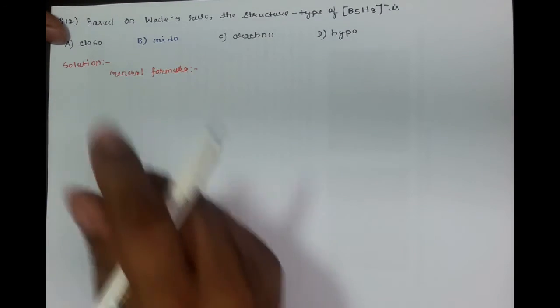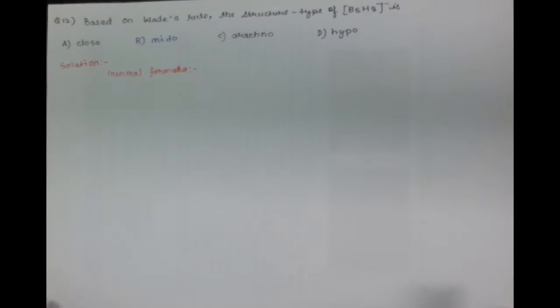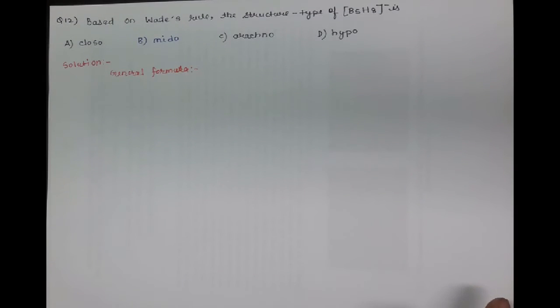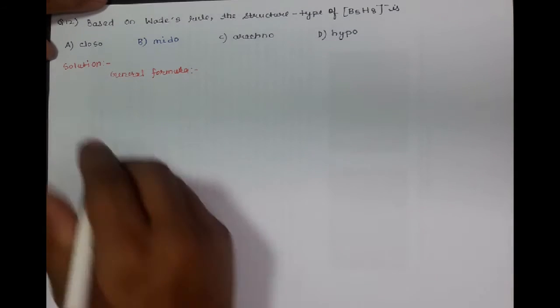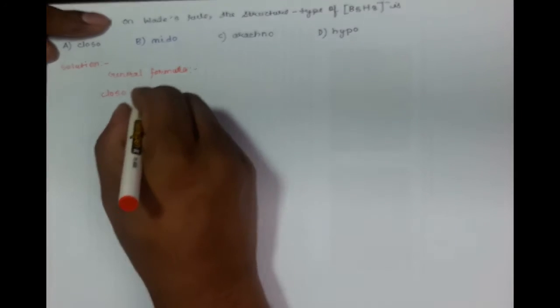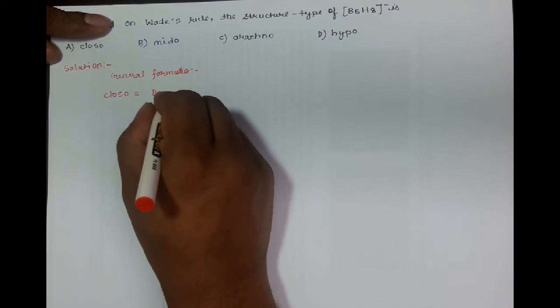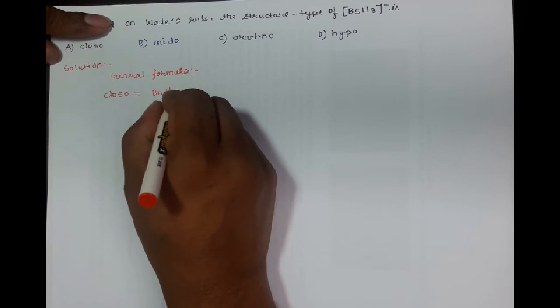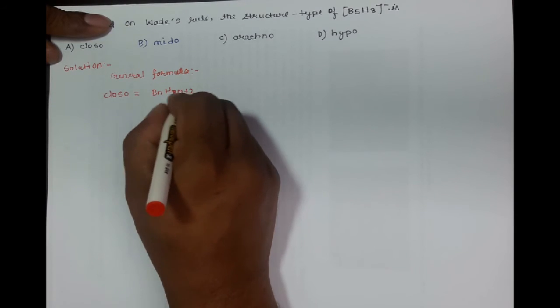Once you remember the general formula of all the boranes, it will become easier for you all to solve such questions. So the general formula of closoborane is BnHn plus 2.